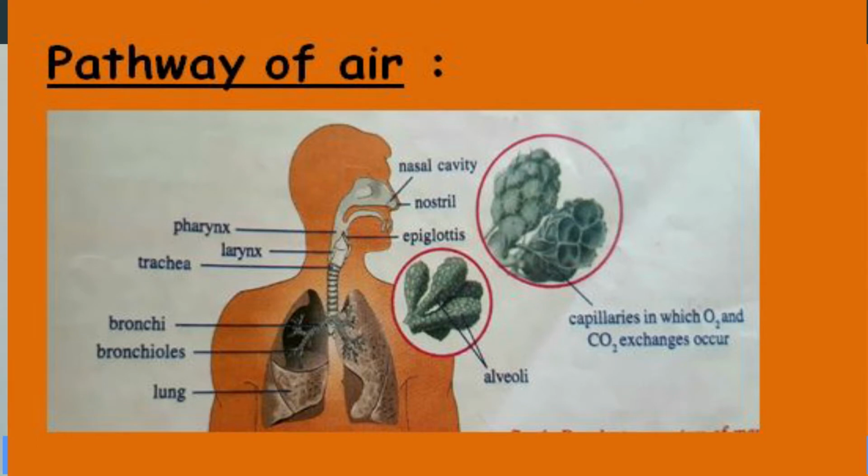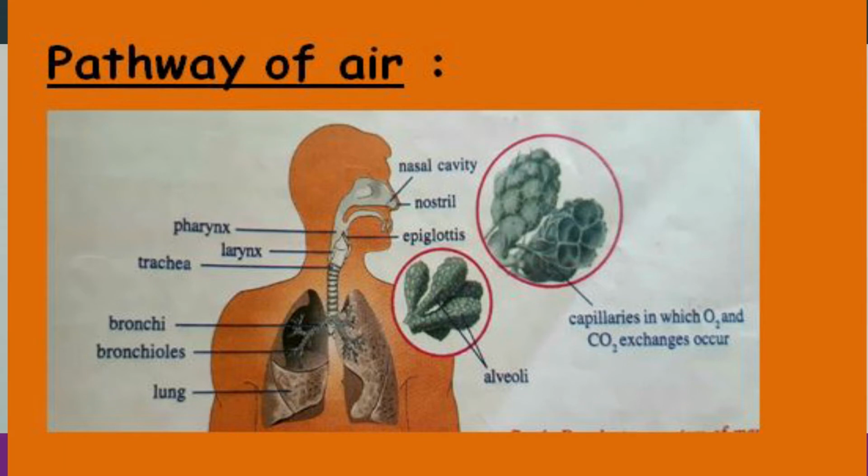Pharynx is a common passage of air as well as food. There are two ways, one for air to go inside and one for food. One is known as the food pipe and the other one is the windpipe. The other name of the food pipe is esophagus and the other name of the windpipe is trachea. If food by any chance enters into the windpipe, it causes choking.